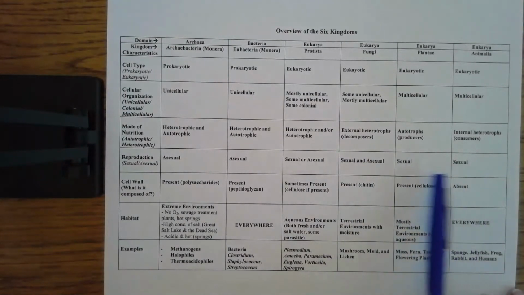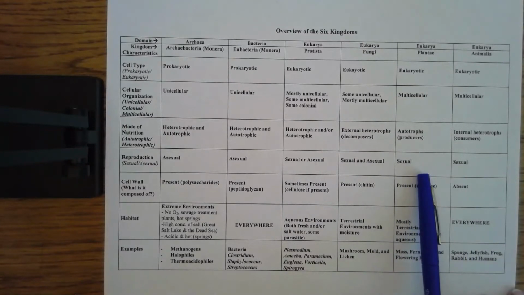Plants and animals reproduce sexually. They both make gametes, eggs and sperm, okay? Plant sperm, for example, when it's pollen season and there's yellow pine pollen everywhere, that's plant sperm, okay?